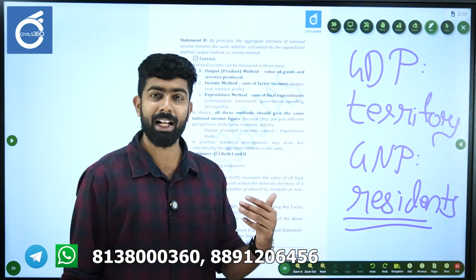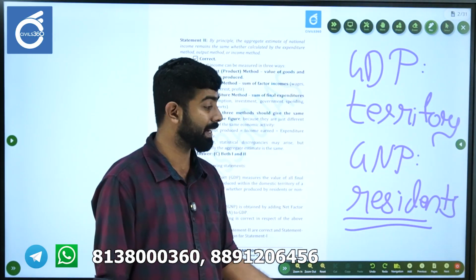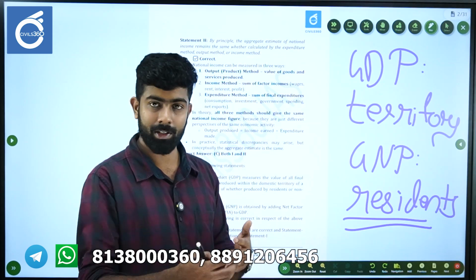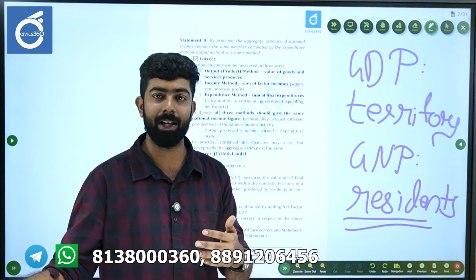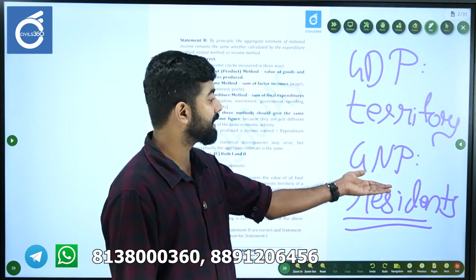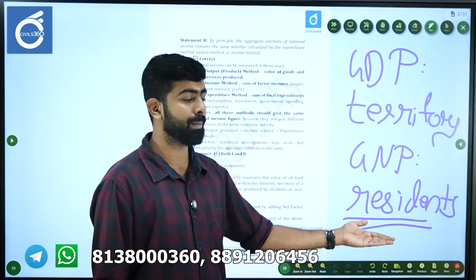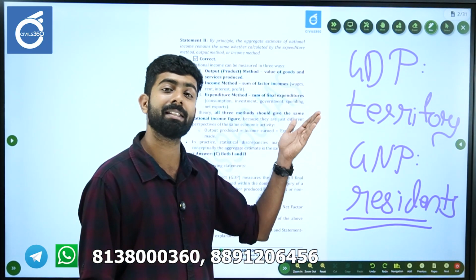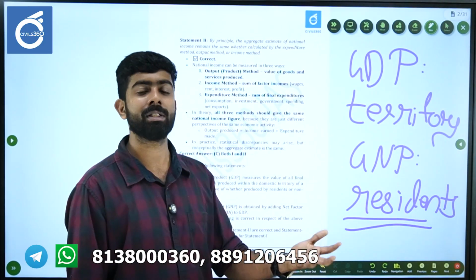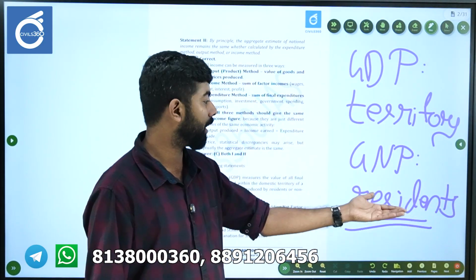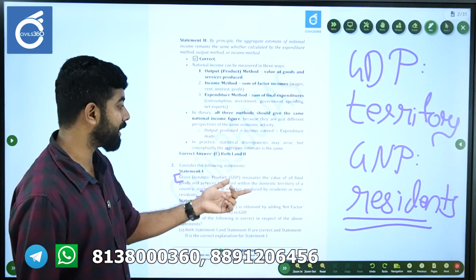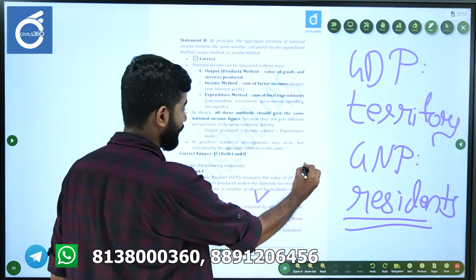The focus is not actually citizenship; the concept is different. Here they just need to be resident in the country. There are ordinary resident concepts, but don't go into those things. For GNP, just remember that whoever is a resident of that country, those people will contribute to the value of GNP. So please keep that in mind. So this statement is actually correct.